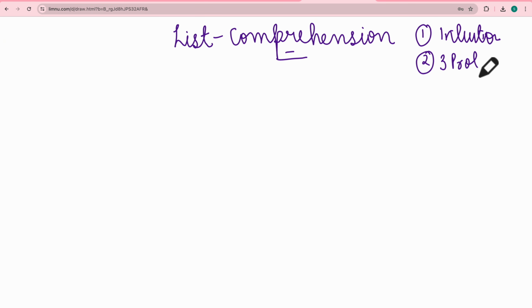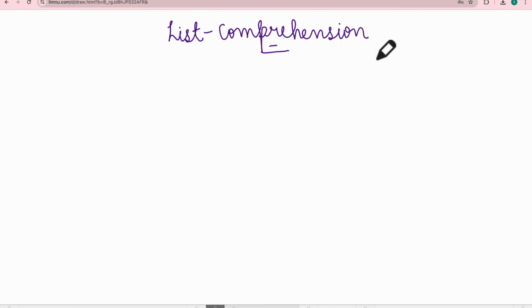We will not only solve how to code, we'll understand how to build the architecture, the framework in mind, so that you can actually code, because 90% of the time it's about building the framework. Coding is just 10%. Coding is very simple, but it's about building things in your mind. So without wasting time, let's start with list comprehension.